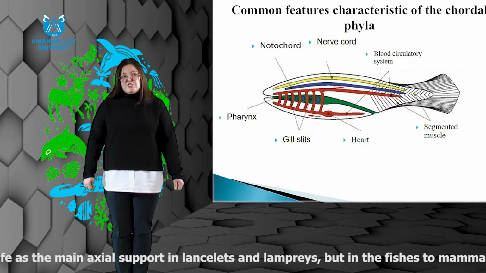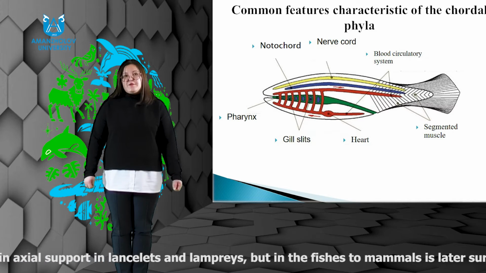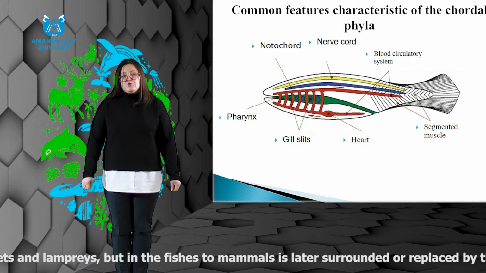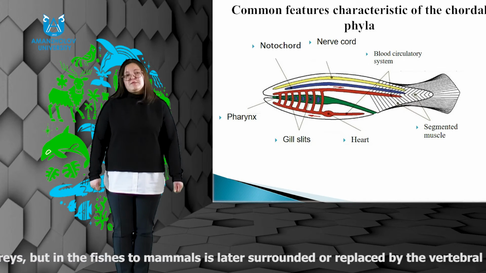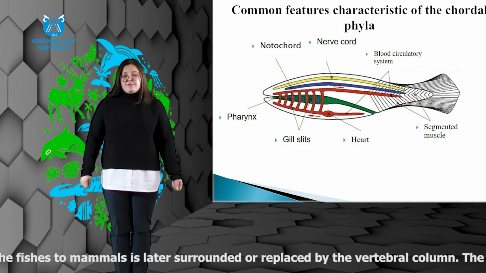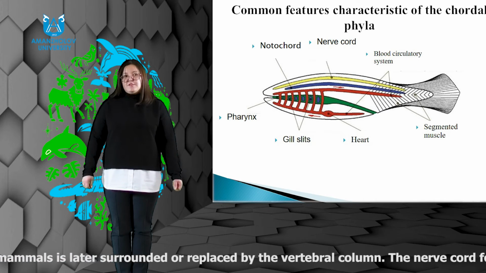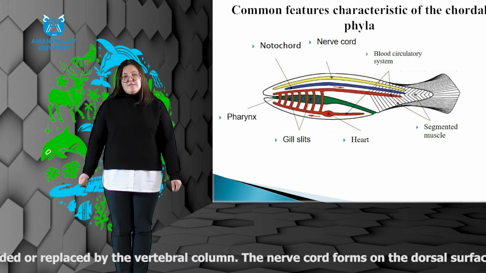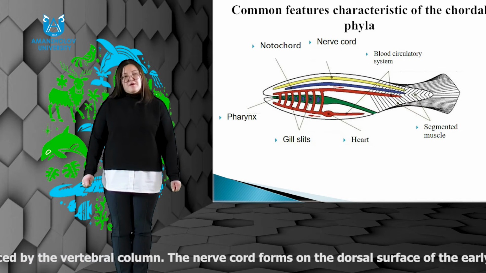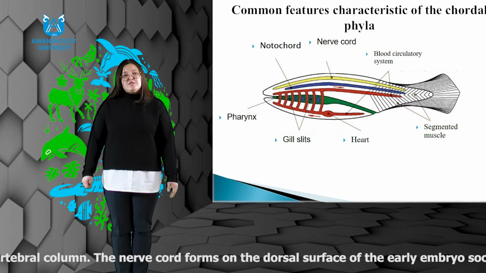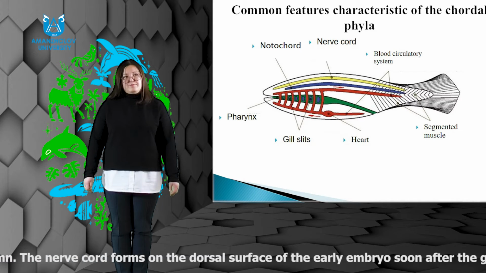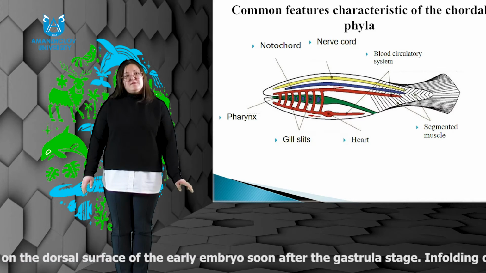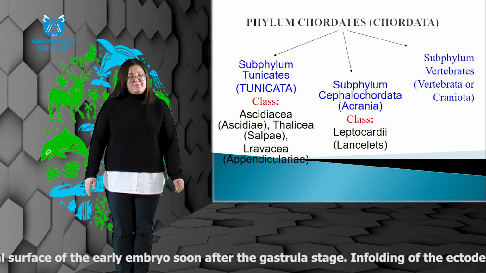Some vertebrates are of great importance in human affairs, such as the food and game fishes, the poisonous reptiles, and the many kinds of both useful and harmful birds and mammals. Some predatory species play an important role in controlling agricultural pests. Other representatives are carriers of dangerous human diseases. The phylum Chordata is divided into 3 subphyla.